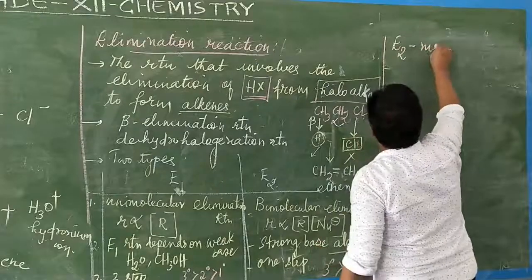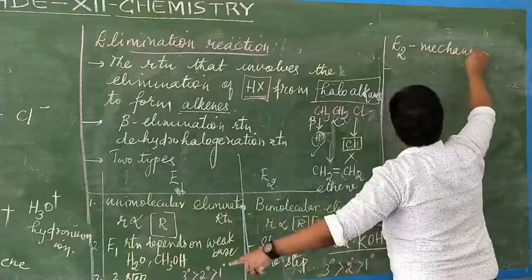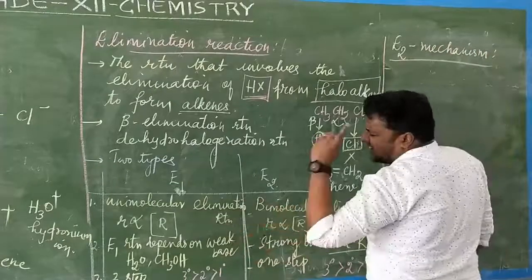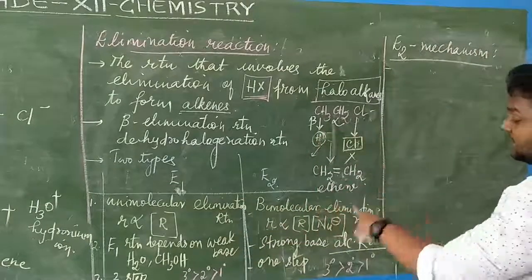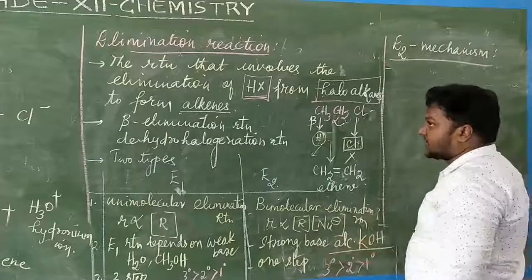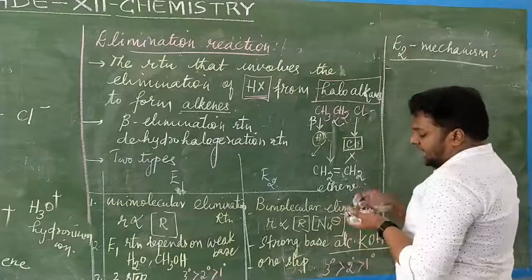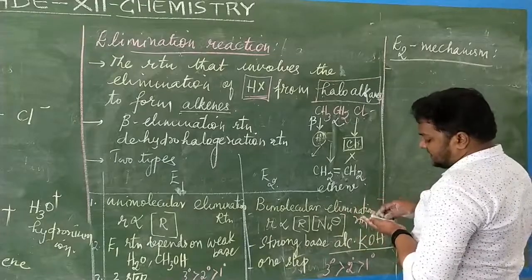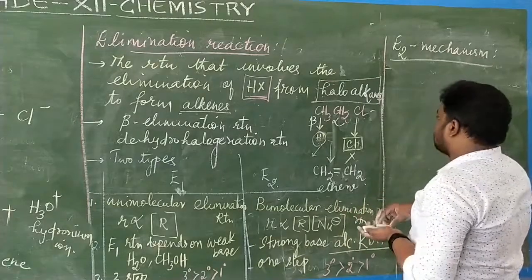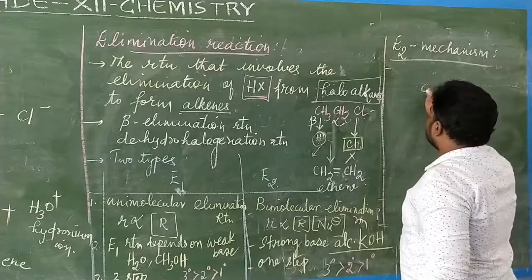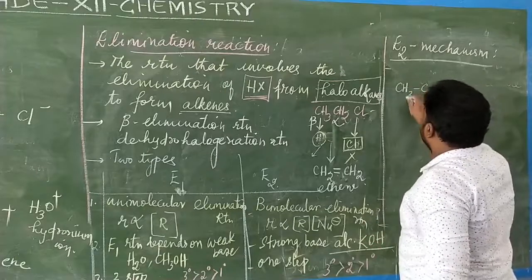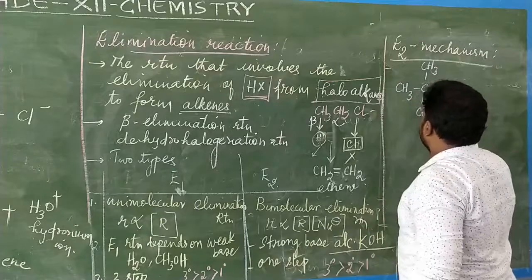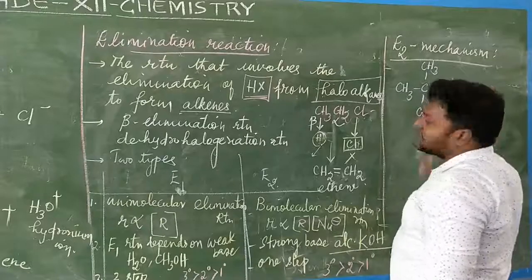E2. Already the difference I have given you. This E2 mechanism is what? E2 mechanism is a single step process, one step process. So say tertiary haloalkanes we can get. What is the tertiary haloalkanes formula? That is CH3, CH3, CH3, Cl.